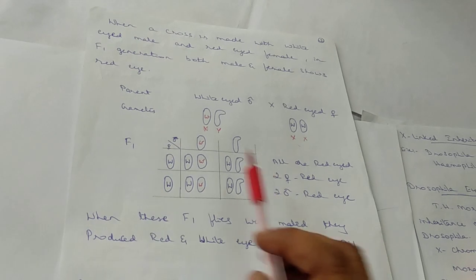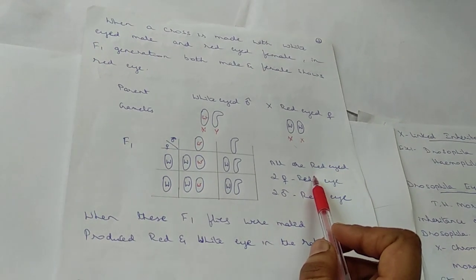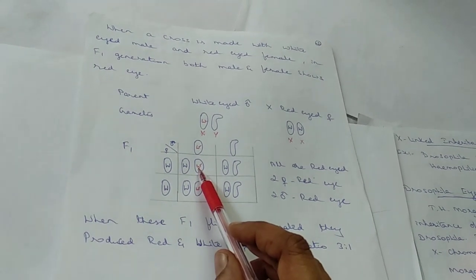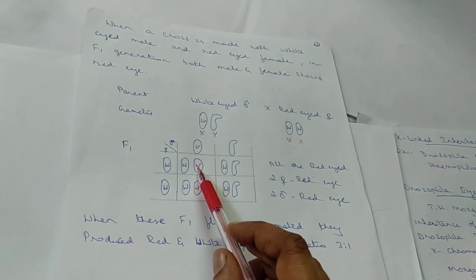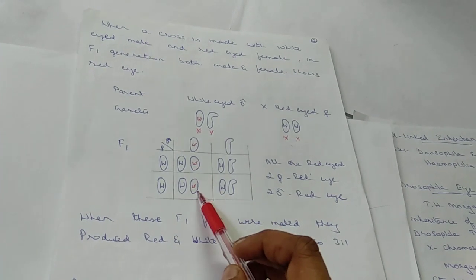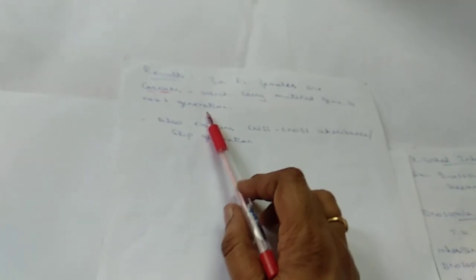In F1 we are getting only red eye. There is no white eye at all. But there are certain mutated genes which carry the white eye, and they are called carriers. They just carry the mutated gene to the next generation.